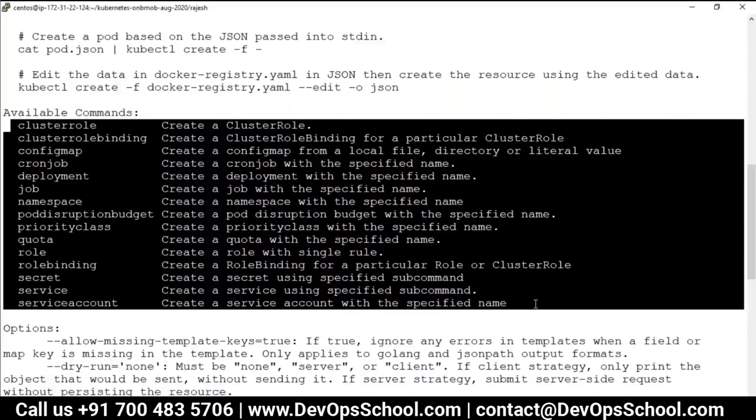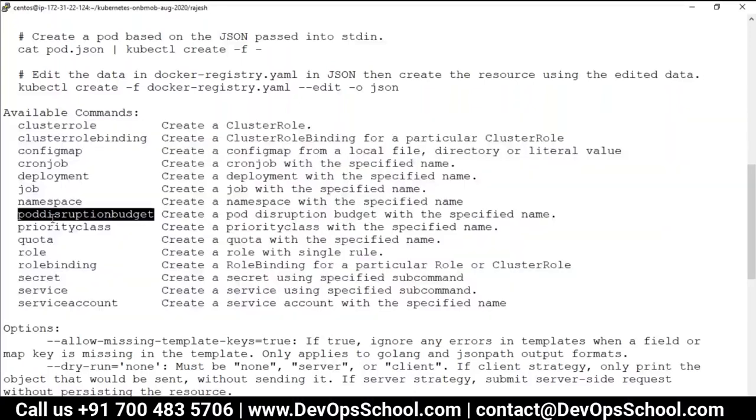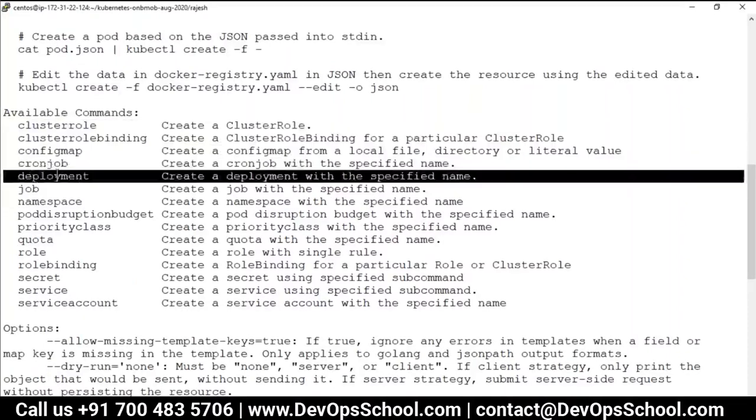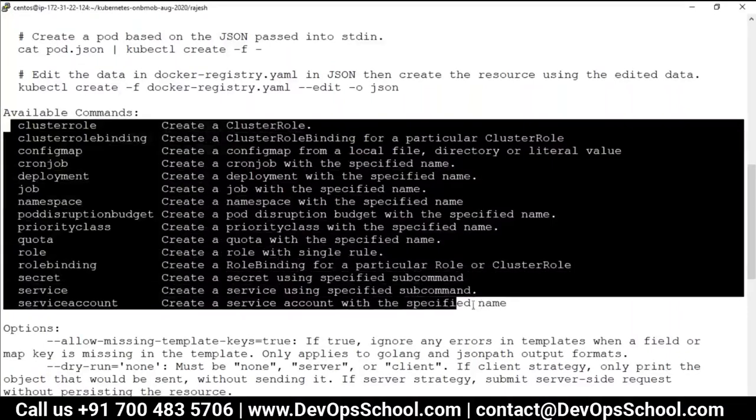These are the available create commands. Pod disruption budget? No, that's a different thing. I said pod, not pod disruption budget. See, you can create a job, namespace, which I showed you yesterday, right? You can create a role, secret, service. You can create many things. You can create a deployment also, but pod is not available, right?